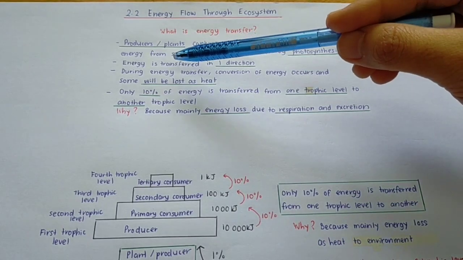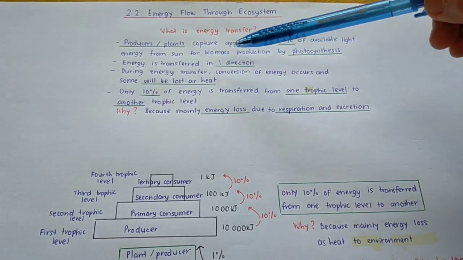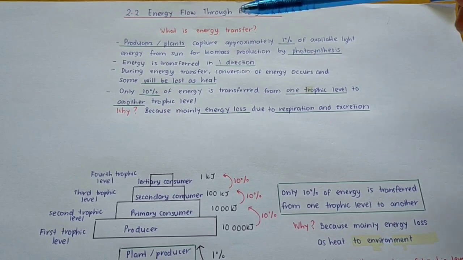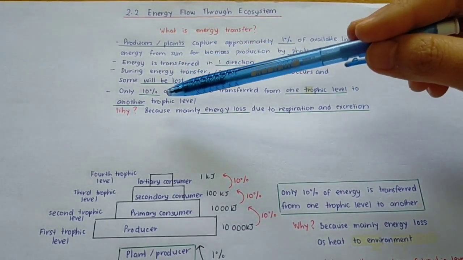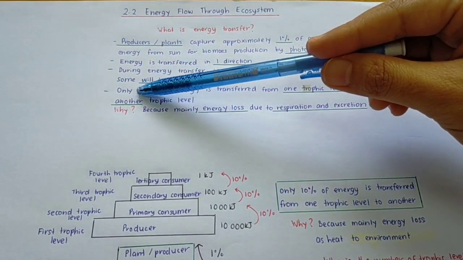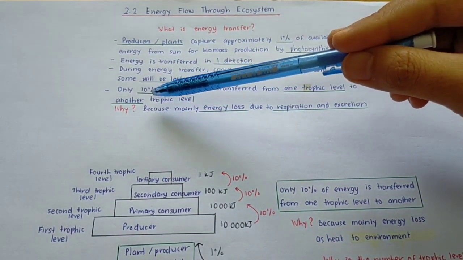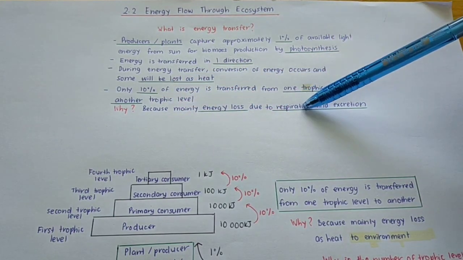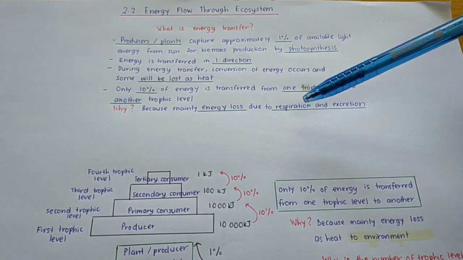Energy is transferred in one direction. During energy transfer, conversion of energy occurs and some will be lost as heat. Only 10% of energy is transferred from one trophic level to another trophic level. I have already explained this in the pyramid of energy. Why only 10%? Because mainly energy is lost due to respiration and excretion, and also energy lost as heat to the environment.